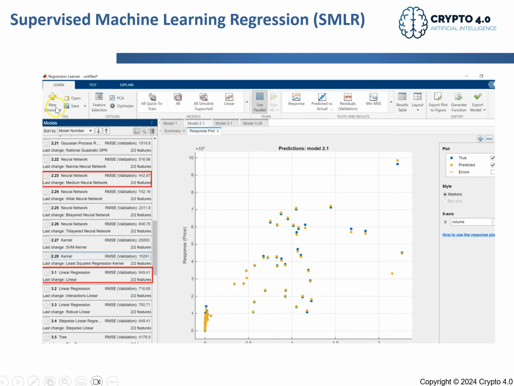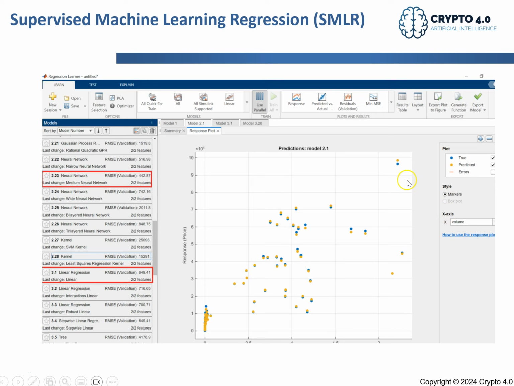in this new section here. Your data will be uploaded, and then this shows, for example, the relation between your response, that's your price, and your value. So you can see here the true value and the prediction. The true value is in blue and the prediction is in yellow. You can see that many points are very close, the prediction and the real value. And some points, yeah, you will always have outliers.